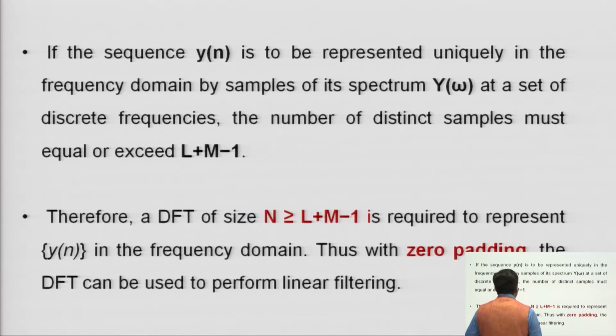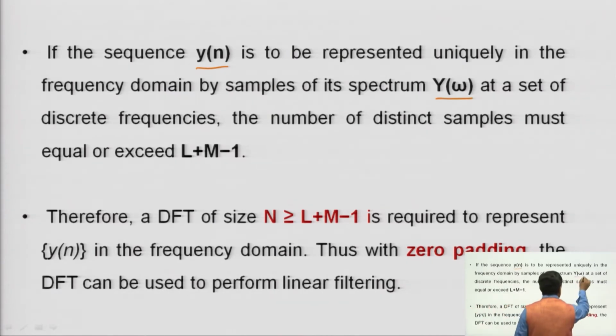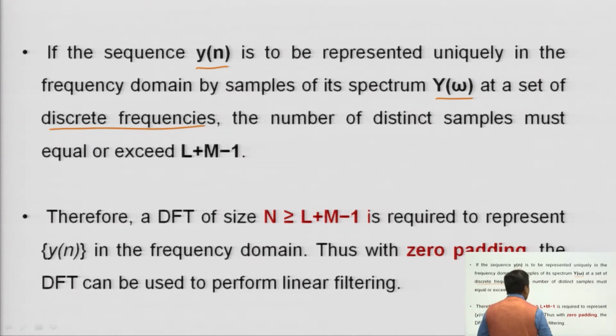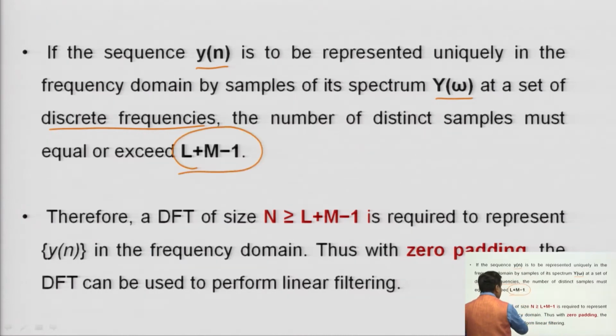If the finite duration sequence y(n) is to be represented uniquely in the frequency domain by samples of its spectrum Y(omega), because frequency domain means that you are finding out the spectrum of that signal, at a set of discrete frequencies, the number of distinct samples must be equal to or exceed L plus M minus 1, like N1 plus N2 minus 1.